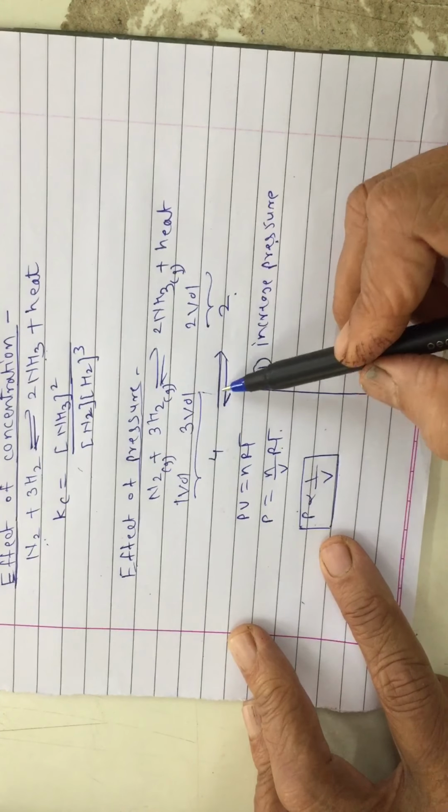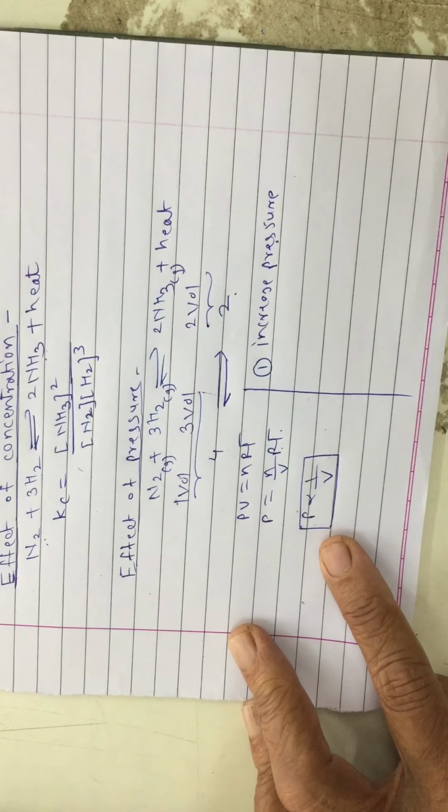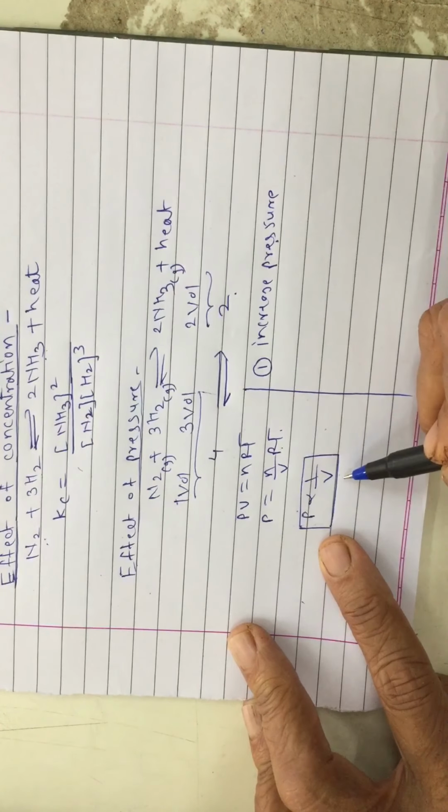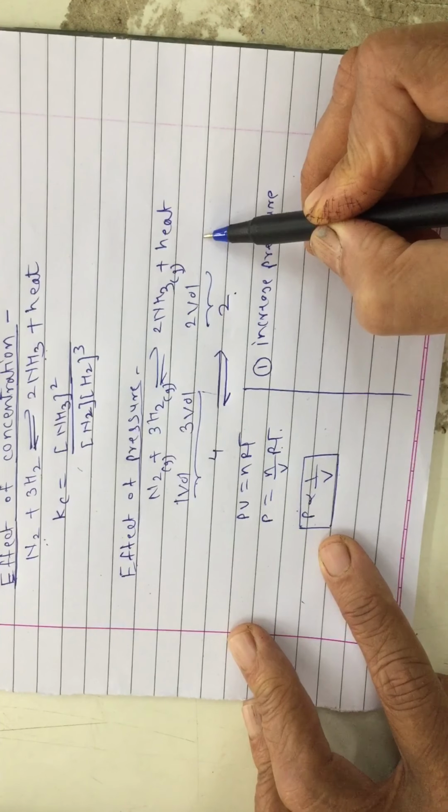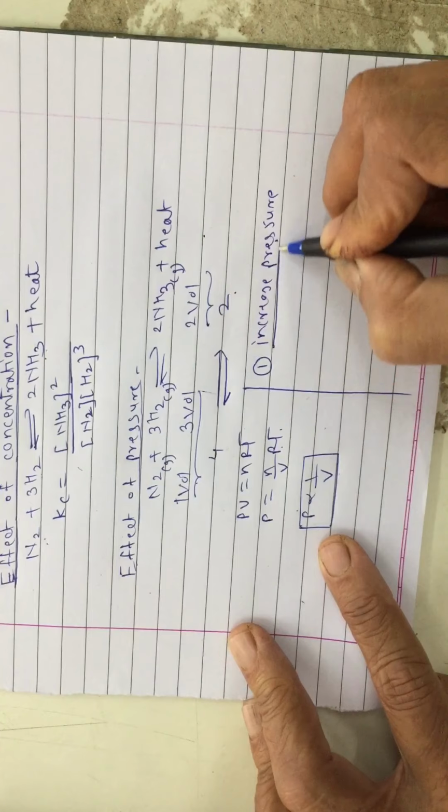System will try to go in that direction where volume is decreasing because they are inversely proportional. No? So increased pressure will shift the equilibrium in the right hand direction where volume is decreasing. Isn't it? So this is the favorable condition.